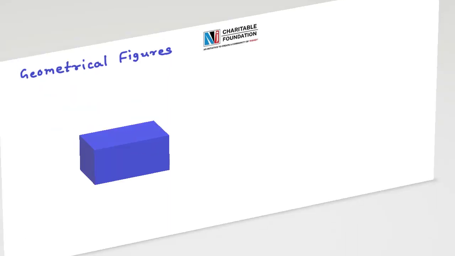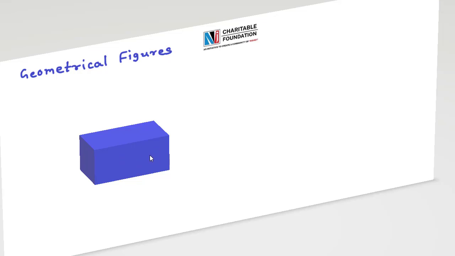Here, as you can see, it has length and breadth, but if I move this figure, you can see its height. So it has length, breadth and height. It has 6 faces. It looks like a box. So here we can see 1, 2, 3 faces, and 3 faces are at opposite sides. So there are 6 sides or 6 faces of this figure, and it is a solid shape which is known